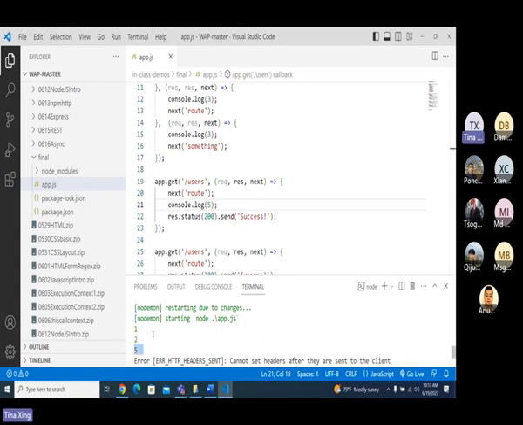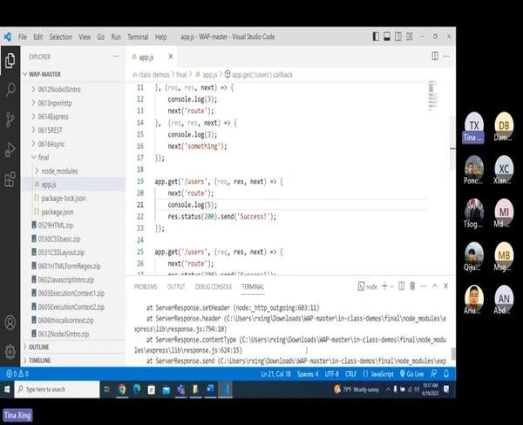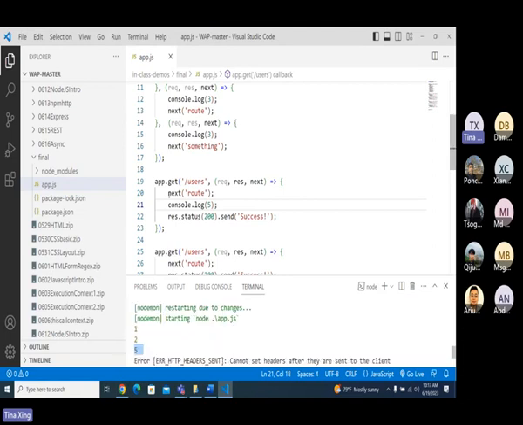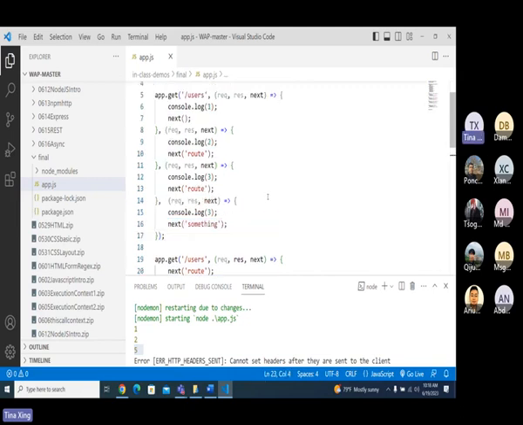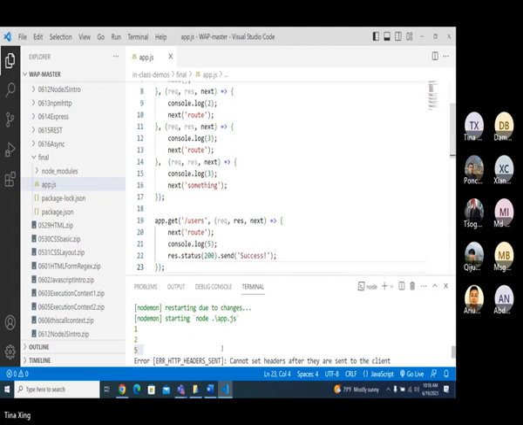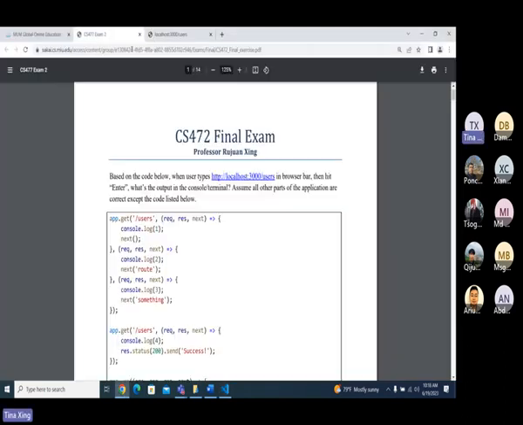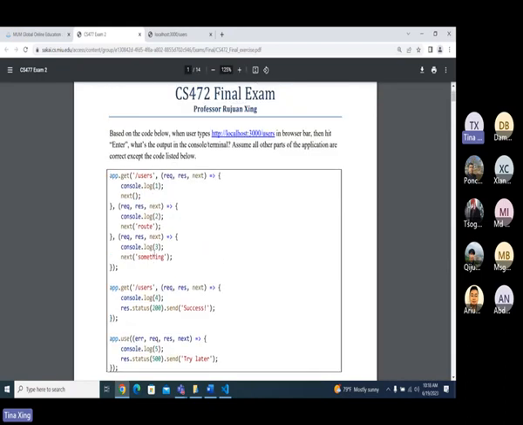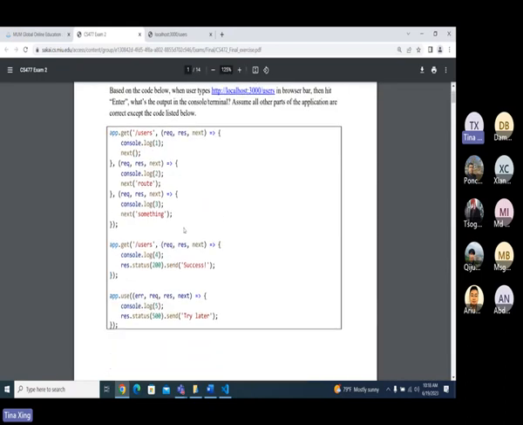1, 2, 5. Okay. This one is related to the fact that normally when we have next route, we don't have a response there. We don't go with a very stringent case, only very basic cases. This one is a very basic case. You will see it is very similar to this one, I just made a little bit of change. You don't need to tell me what's going to happen in the browser, just what's being printed in the console. That's it.